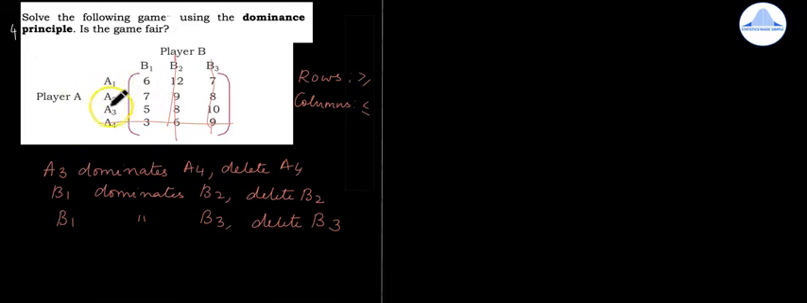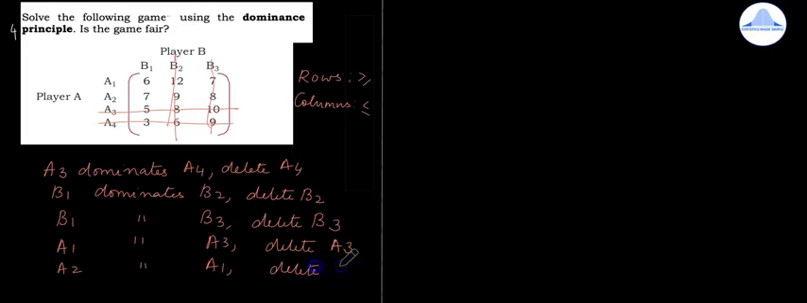So when I compare A1 with A2, 6 is not greater than 7. Next compare A1 with A3, 6 is greater than 5. So we'll write A1 dominates A3, delete A3. Now compare A2 with A1. 7 is greater than 6. So A2 dominates A1, delete A1.